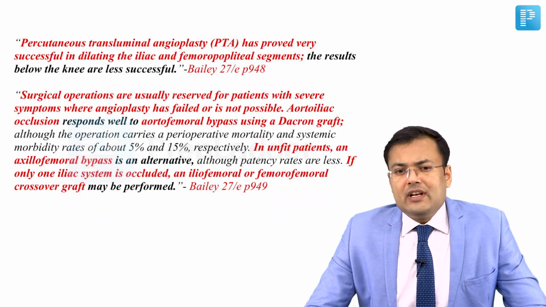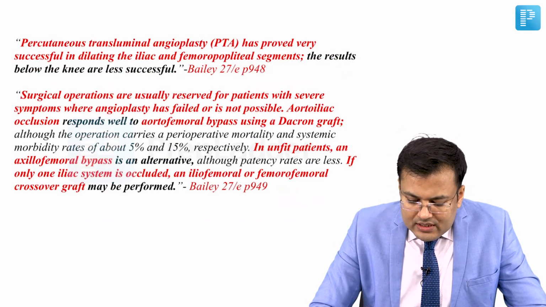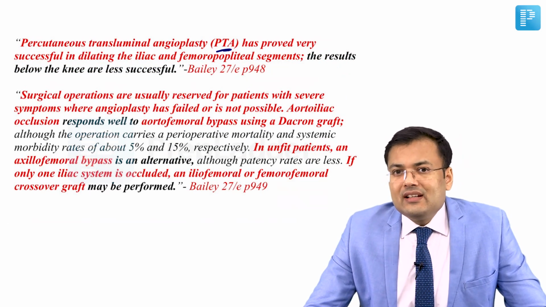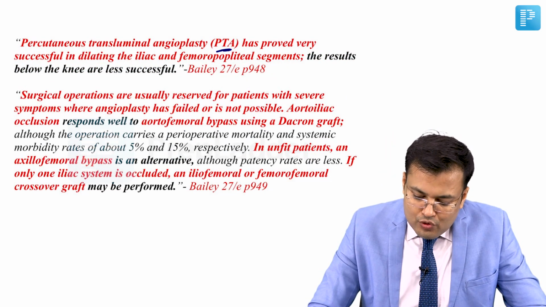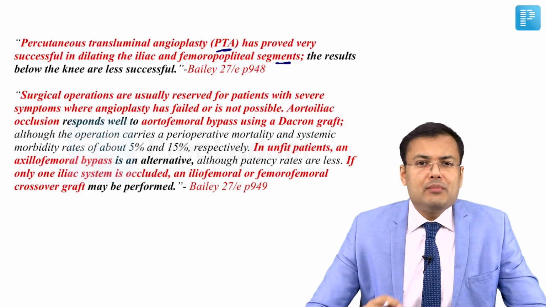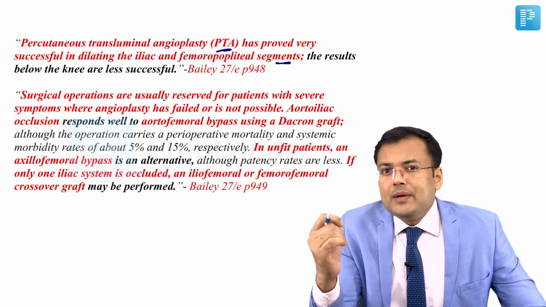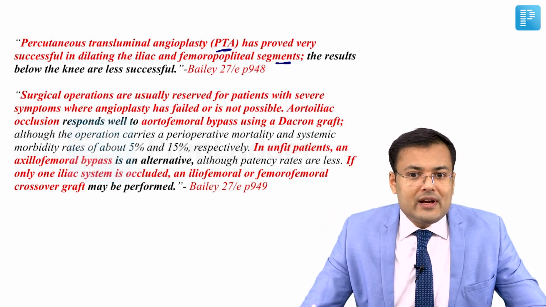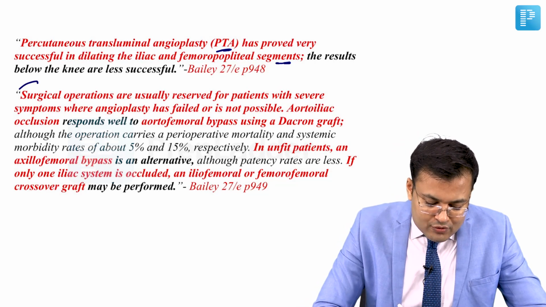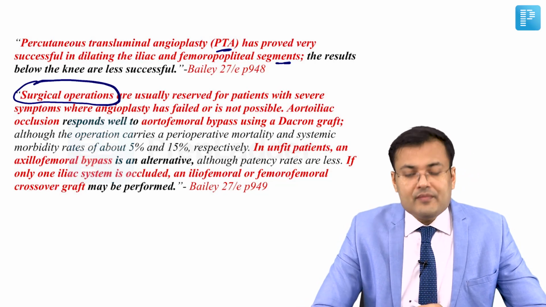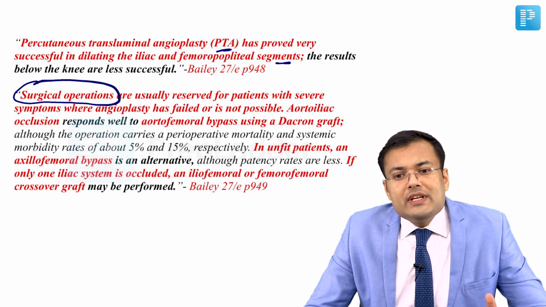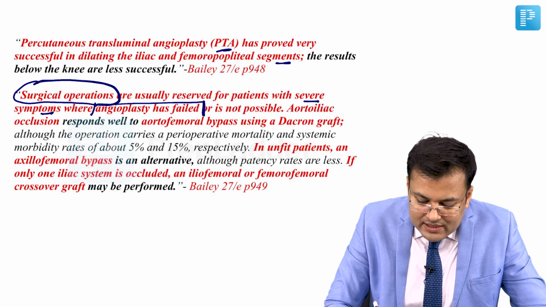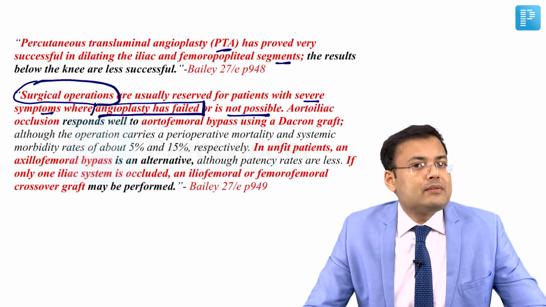Now see the literature related to stenting. Percutaneous transluminal angioplasty has proved very successful in dilating the iliac and femoropopliteal segments. But what is the problem? Whenever the obstruction is below knee, if you perform the stenting because of wear and tear, it is not that successful, right? So in which cases we have to go for surgical operations? Surgical operations are usually reserved for the patient with severe symptoms where angioplasty has failed or it's not possible.